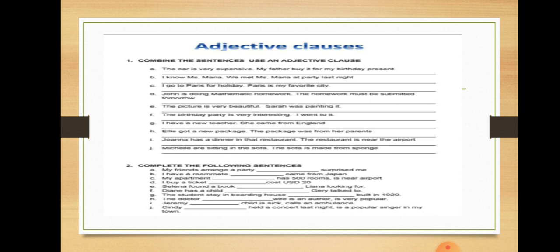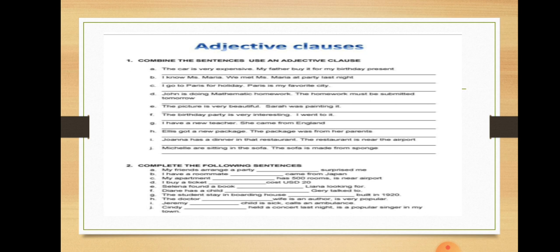Now here I have formed two more exercises for adjective clauses, as adjective clauses are also called relative clauses. So it's important that you learn about the relative pronouns and relative adverbs. That's why I have particularly chosen this exercise.